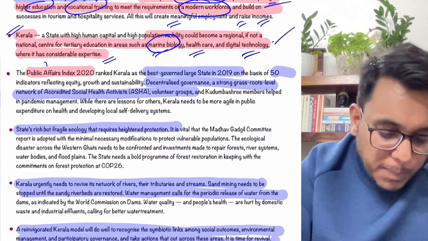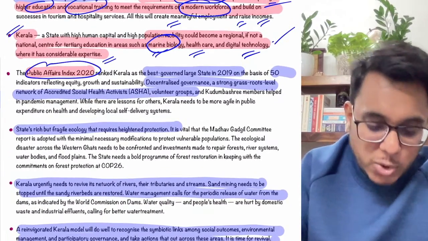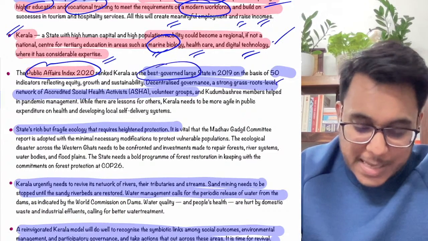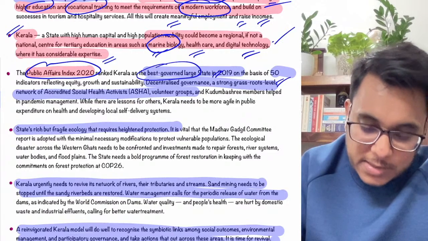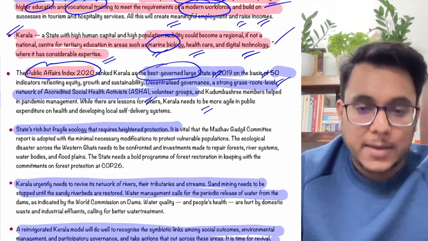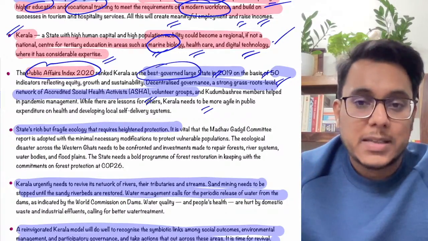Now on to the Public Affairs Index 2020. Actually, Kerala has been ranked as the best governed state. This has happened: decentralized governance, strong grassroots level, the ASHA network. It has been there. Now, further, it should be scaled up.